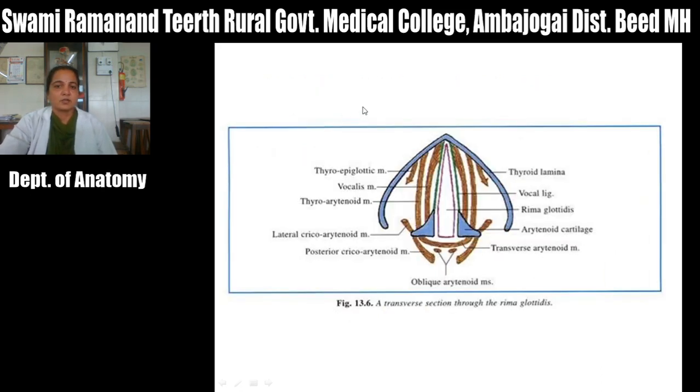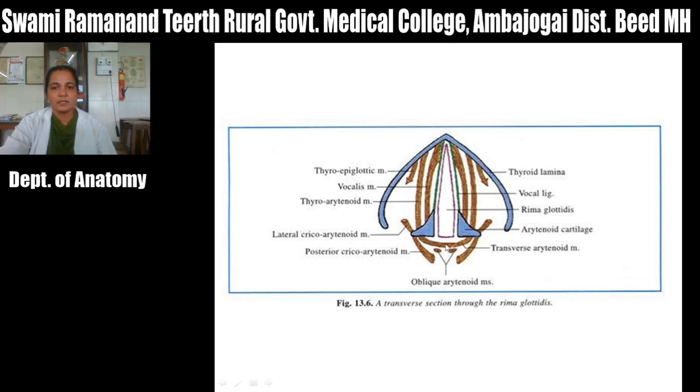So you have seen this cross section. This is the rima glottidis, which anteriorly is intermembranous, present between the two vocal folds, and posteriorly it is intercartilaginous, the posterior 2/3, present between the vocal processes. It has a pentagonal shape. These are the muscles attached to the muscular process.